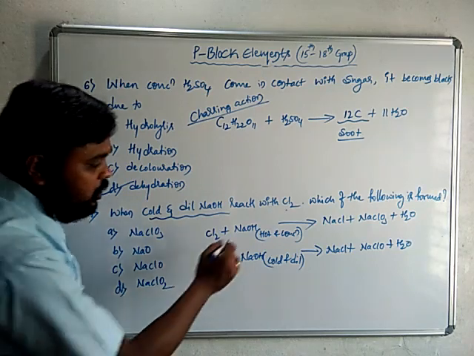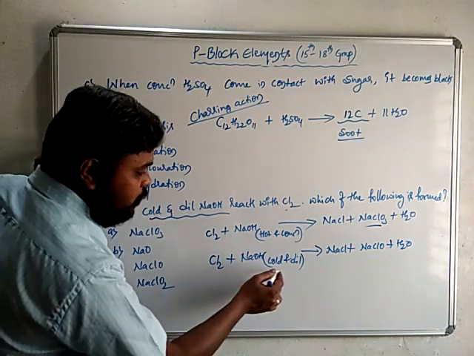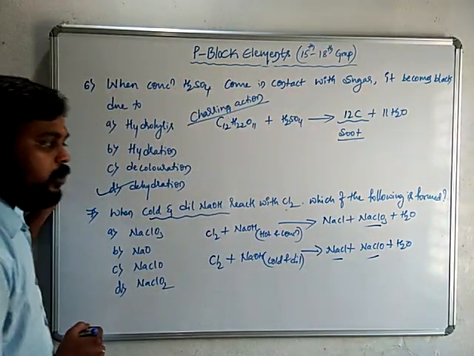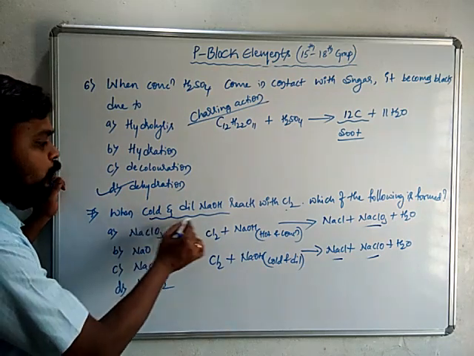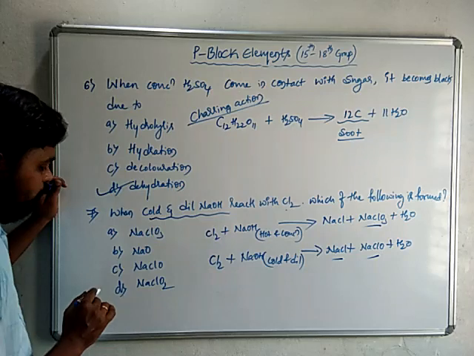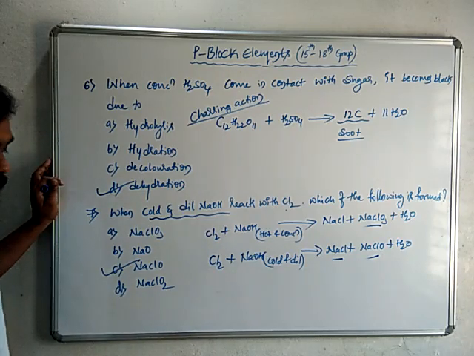When it reacts with hot and concentrated alkali, it gives sodium chloride and sodium chlorate. When it reacts with cold and dilute alkali, it gives sodium chloride and sodium hypochlorite. So here, cold and dilute NaOH reacts with chlorine to form sodium hypochlorite, that is NaClO. Hence option C is the right answer.